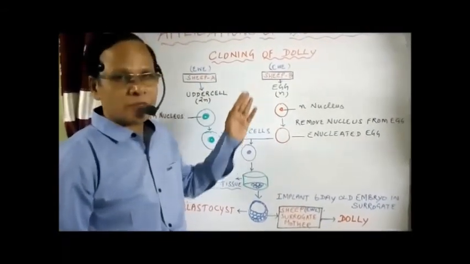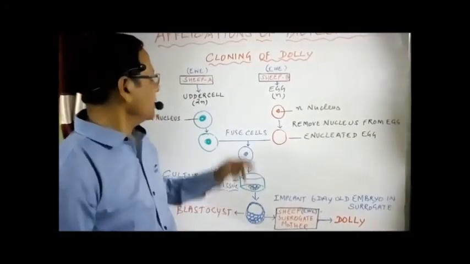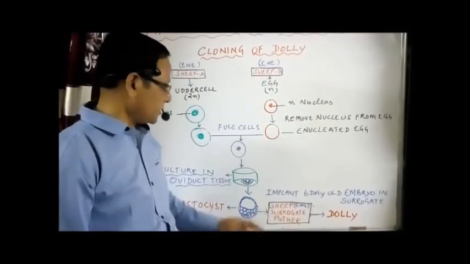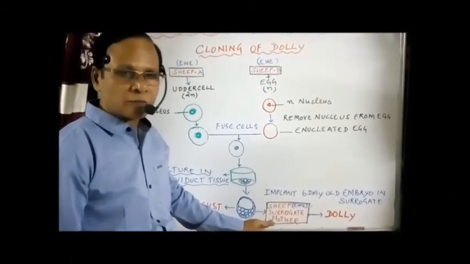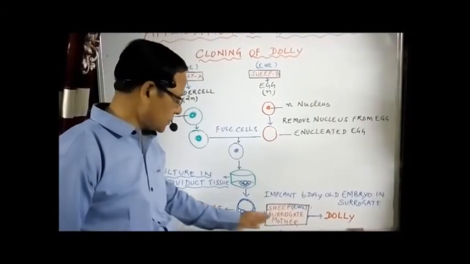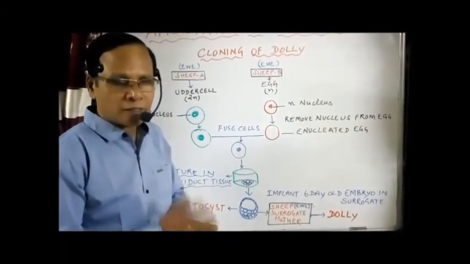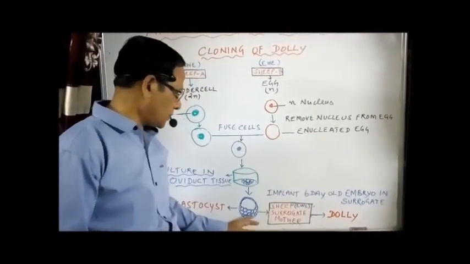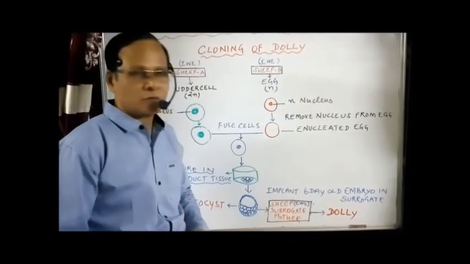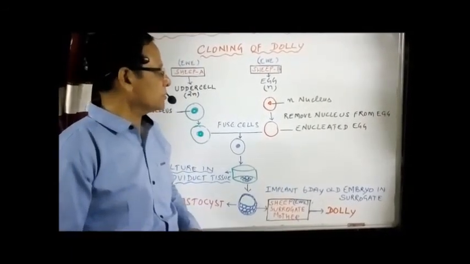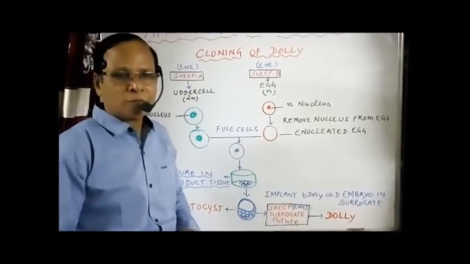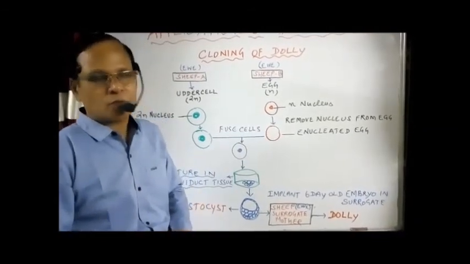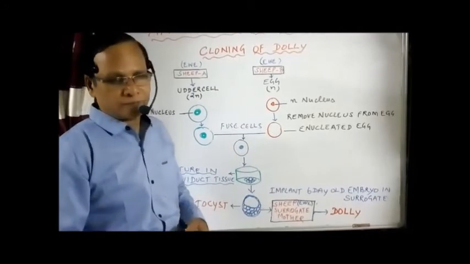Instead of drawing the sheep diagram, because it is impossible, I am representing sheep A and sheep B. Okay, you can also represent in the same manner. Here also you see in the book it represents the surrogate mother. It's not possible, so you represent simply a box, writing the name, the sheep, surrogate mother. From that only we have Dolly. So we are implanting the blastocyst in the uterus of the surrogate mother. So try to draw this diagram in a simple way, not necessary to draw the entire sheep animal. Okay, with this I conclude the cloning mechanism.